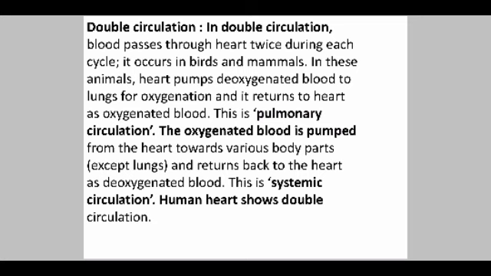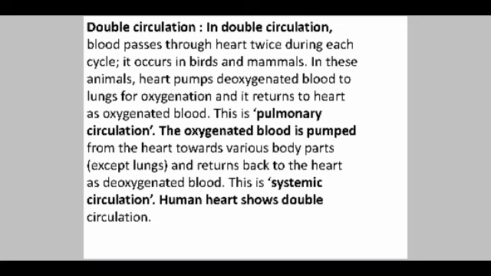The systemic arteries arising from the aorta carry oxygenated blood from the left ventricle, and it flows to various parts of the body. The systemic veins carry deoxygenated blood from various parts of the body to the right atrium of the heart.